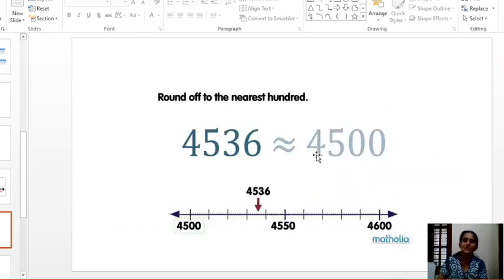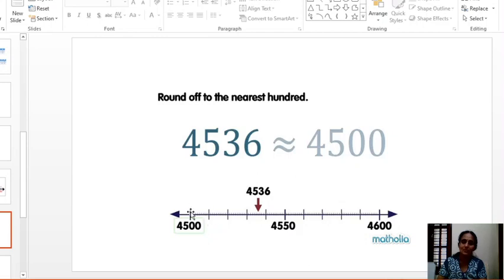Here it is a 4-digit number, 4536, and it is near 4500. Now here the length is marked, 100 numbers are distributed in 10 divisions, 10 equal parts.